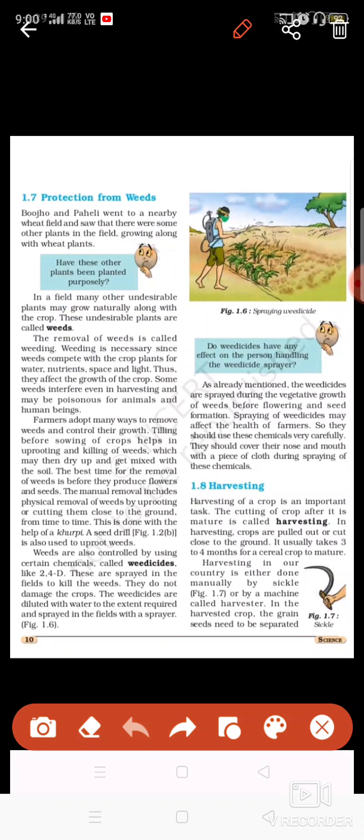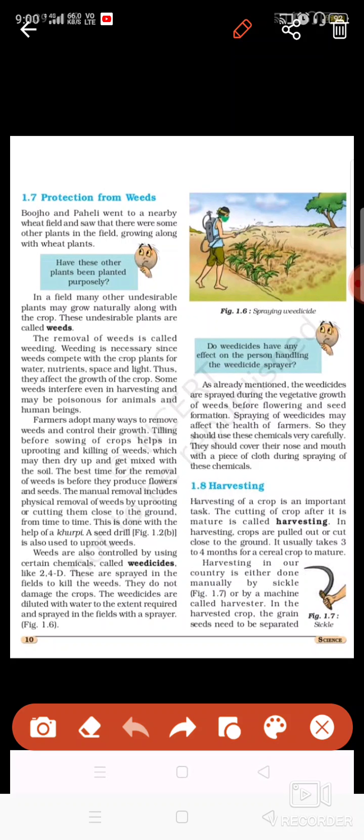So we can do it by two methods. Again, some traditional and some modern. In the traditional method, we can use a plow, we can use a hoe, we can use a khurpi to remove the weeds from the field. That is one method. Another method can be the use of chemicals. These chemicals are known as weedicides.